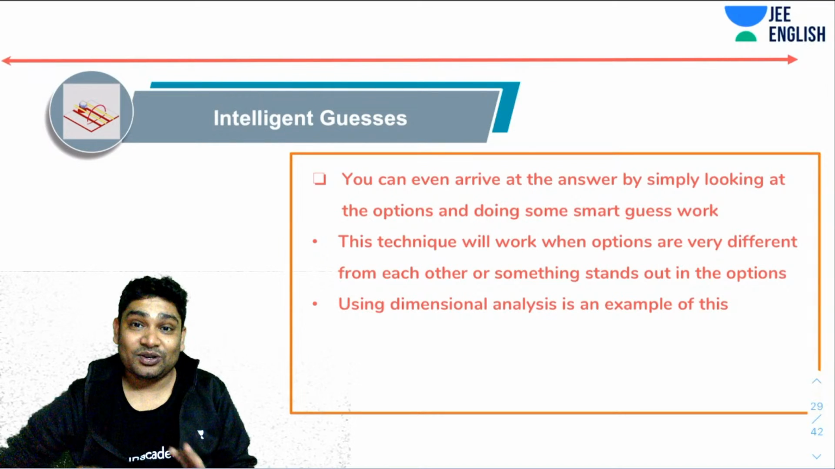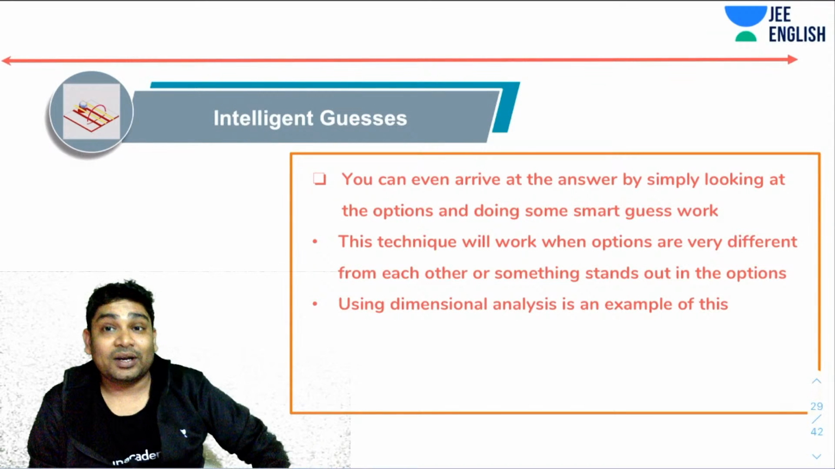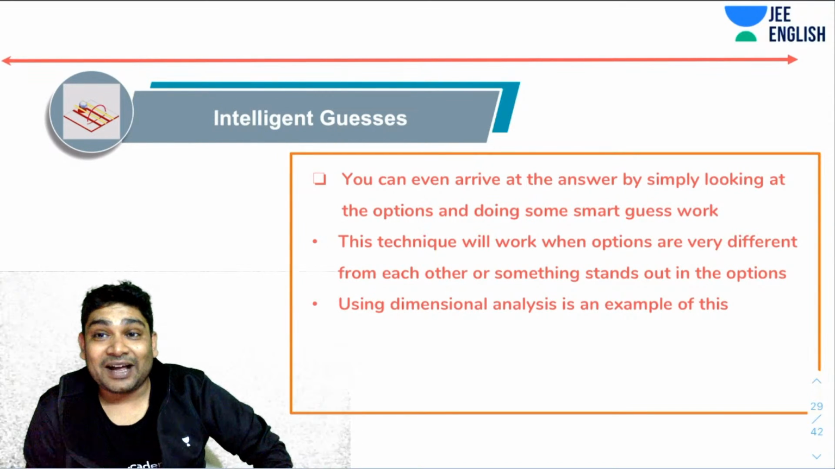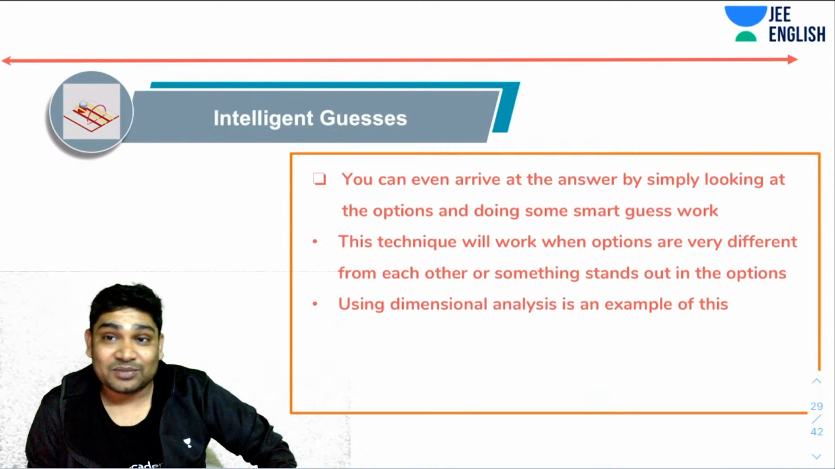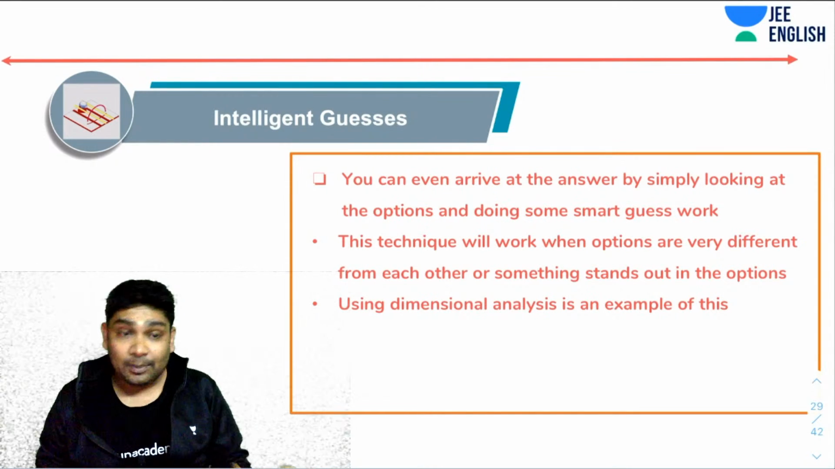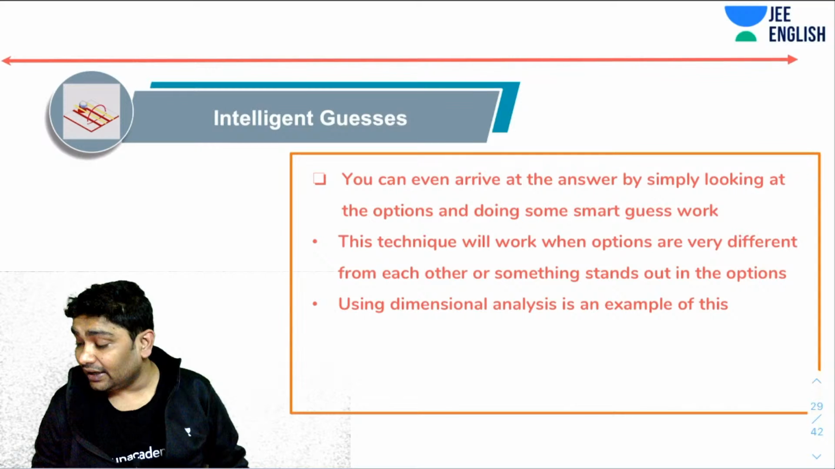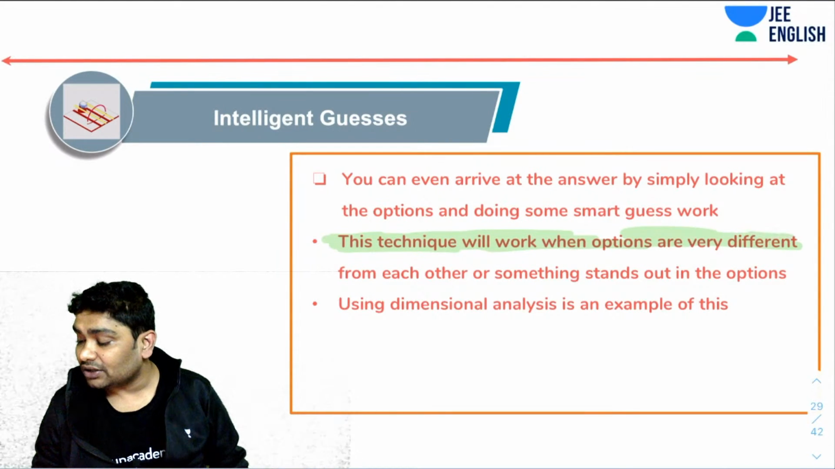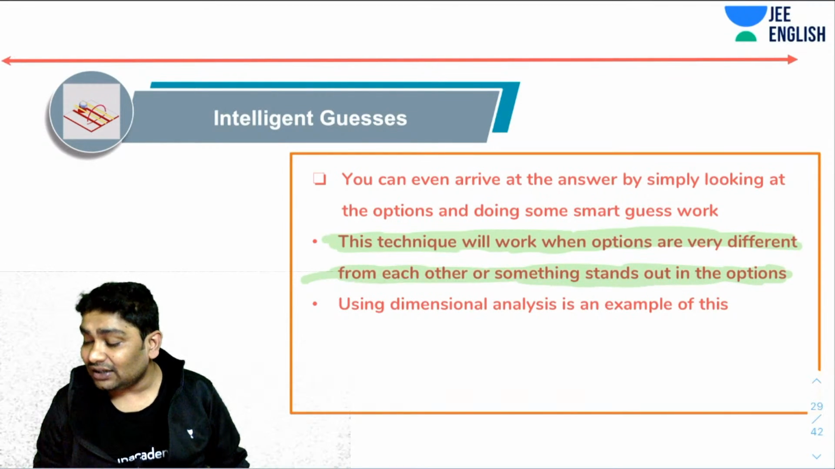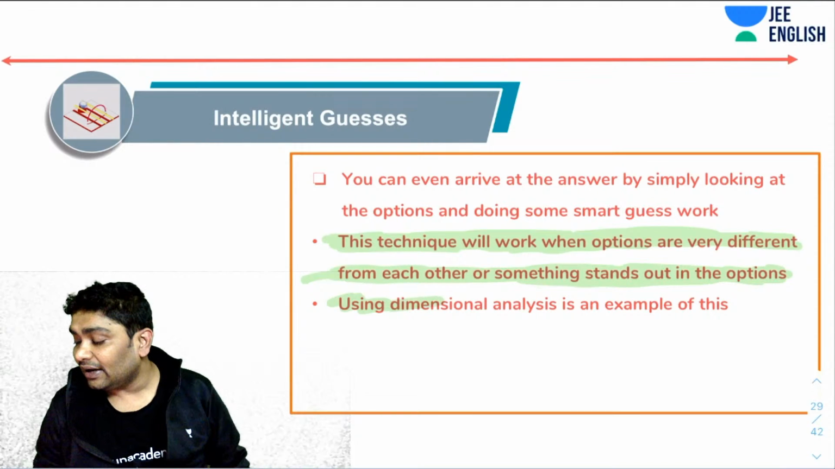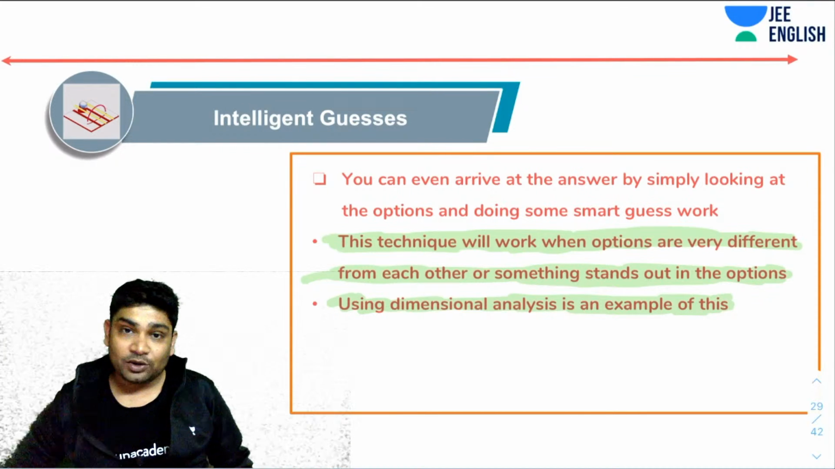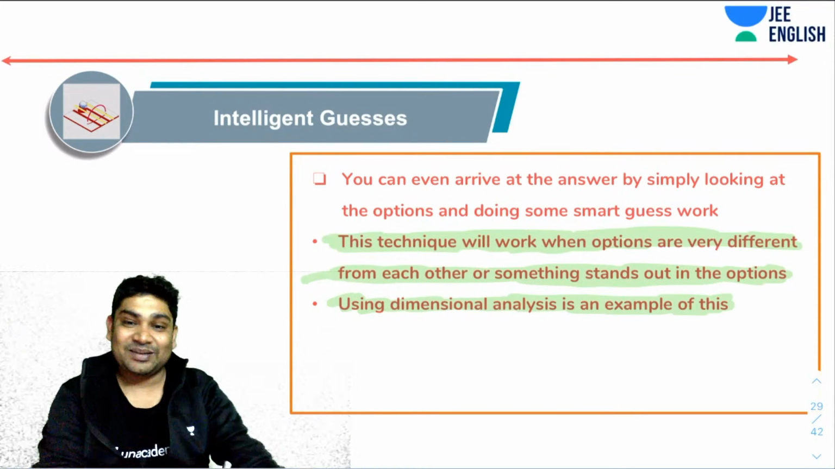Next is using intelligent guesses. You can even arrive at the answer by simply looking at the options and doing some smart guesswork. This technique will work when your options are very different from each other, or something stands out in the options. Another is dimensional analysis. If your options are all dimensionally different, then you don't even need to solve, just simply use dimensional analysis.